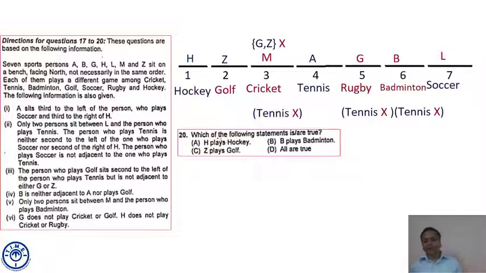Then, which of the following statements are true? First statement, H plays hockey. Perfectly right. Correct. Should we mark A or should we move further? There is an option given, all are true, so we have to check the others also. Option B says B plays badminton. This is also correct. Option C says Z plays golf. This is also correct. So the answer comes out to be all are true. So we'll mark option D. I hope this is clear.